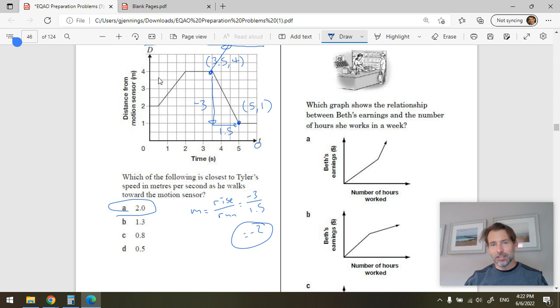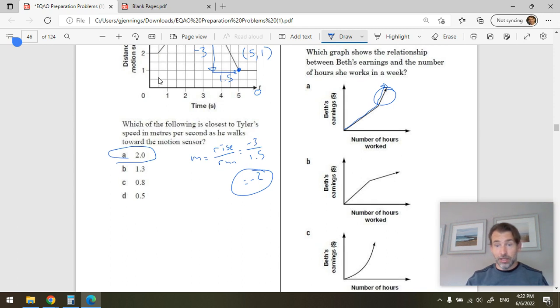So is this one. Okay, why is it this one? Because she earns a constant amount of money until suddenly her earnings change and grow better. Okay, but they're also a constant amount of money. That's why the slopes are constant and they create lines. This one is constant earning, but this is like a good rate of earning and then a bad rate of earning. This is like they punish her for working too many hours. But that's not the way overtime works.